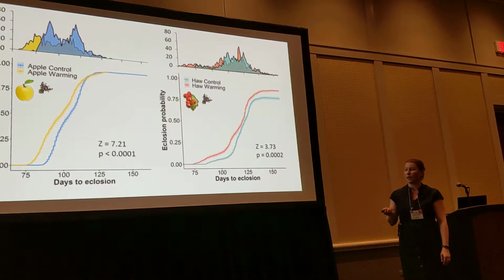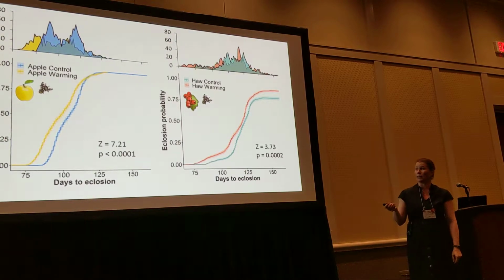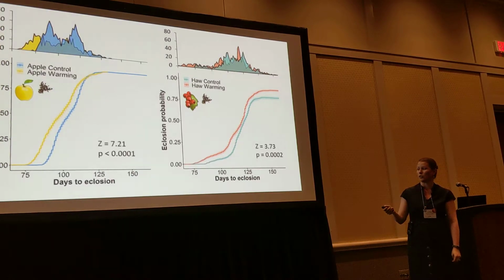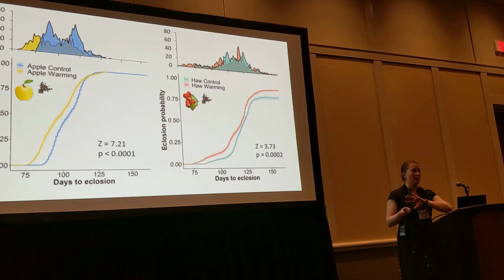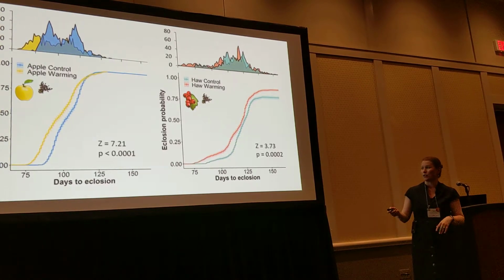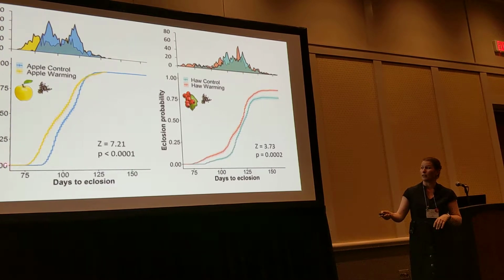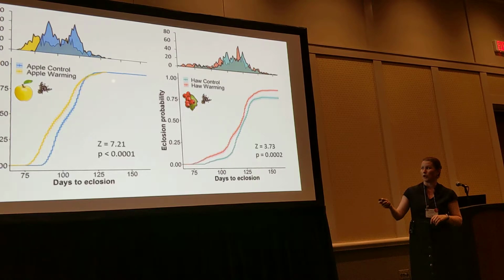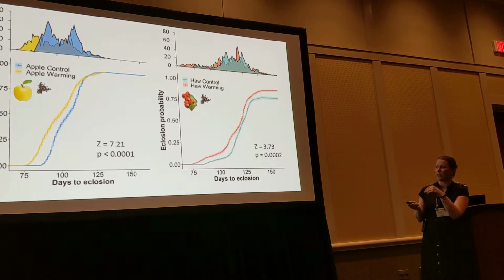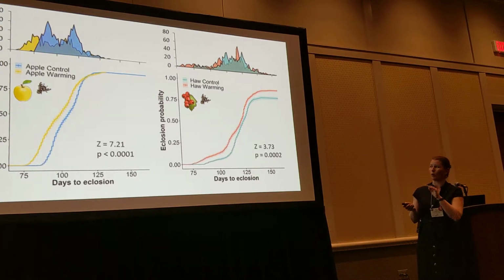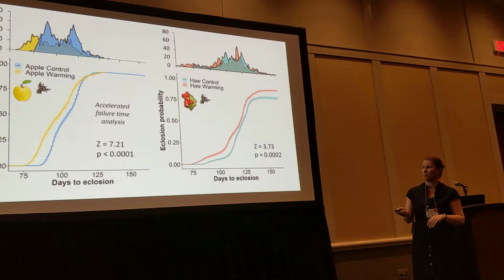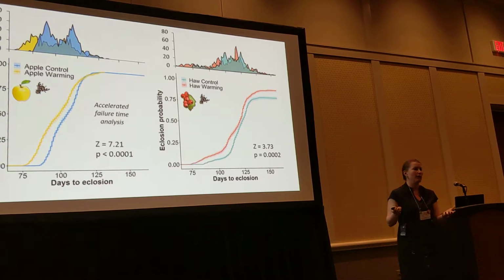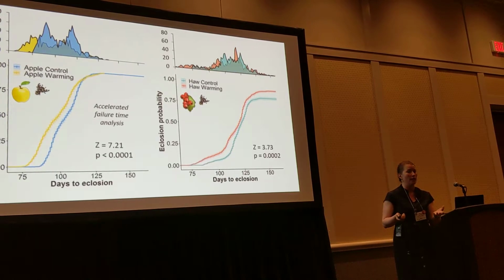We looked at this another way, using cumulative eclosion curves. I have days to eclosion on the x-axis of both of these graphs from the spring equinox, which is when temperatures shift from winter to spring conditions. And then the cumulative proportion of eclosion from 0 to 1, changing over time. Again, here we can see the shift between warming and control conditions. This comes from a type of regression analysis called accelerated failure time analysis.